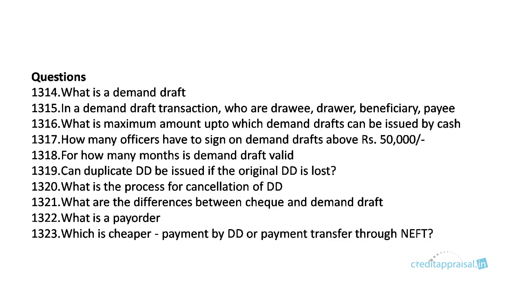So in this chapter, the questions will be these. What is demand draft? In a demand draft transaction, who are the drawer, drawee, beneficiary, payee? What is the maximum amount up to which demand drafts can be issued by cash? How many officers have to sign on the demand drafts above 50,000? That is 2. For how many months is a demand draft valid? Can a duplicate DD be issued? Yes. What is the process? We have seen this. What is the difference between check and demand draft? Very important question. What is pay order? Which is cheaper, payment by DD or payment transfer by NEFT? Usually NEFT transfer is very cheap.